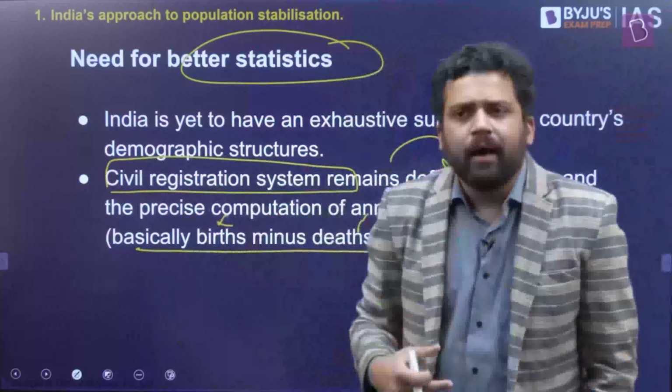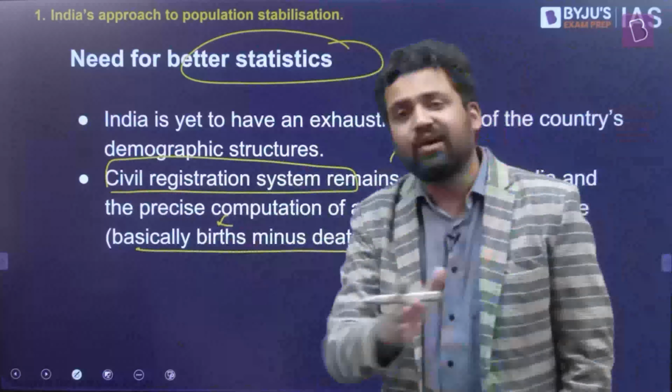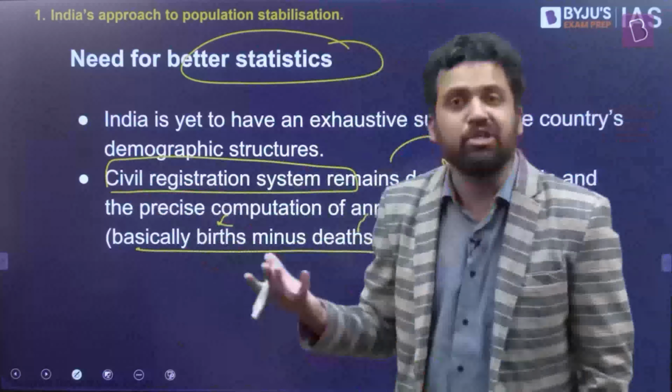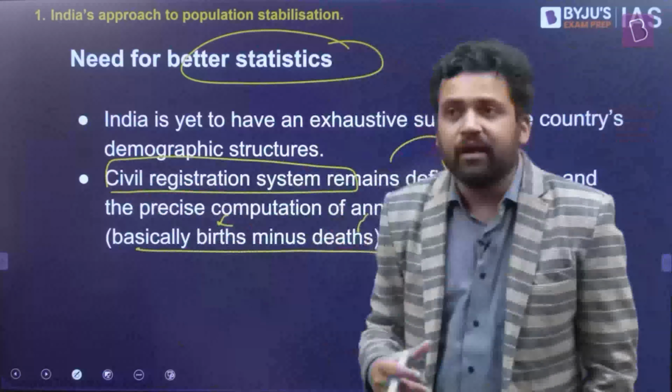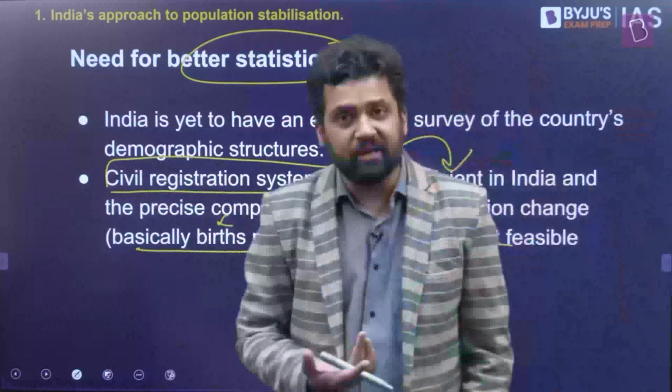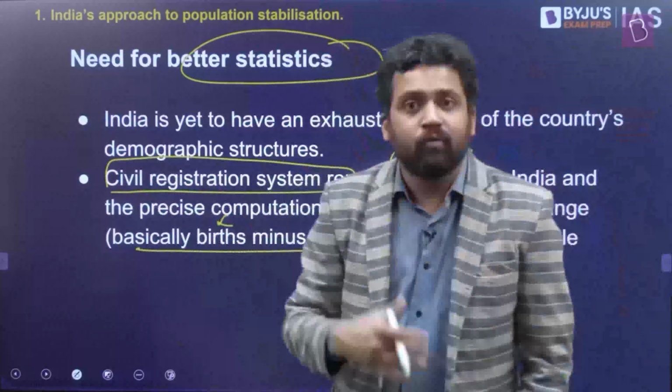And I have also brought a comment here. It's not just about population statistics. We need to have better statistics across multiple sectors. We don't have a very good idea about our employment situation right now. We don't have very good employment data. Maybe we need to focus on that. When it comes to poverty, again, we don't have any official poverty estimates since the Rangarajan Committee, which was somewhere around 2000 and 2012. So we need to collect those data as well.